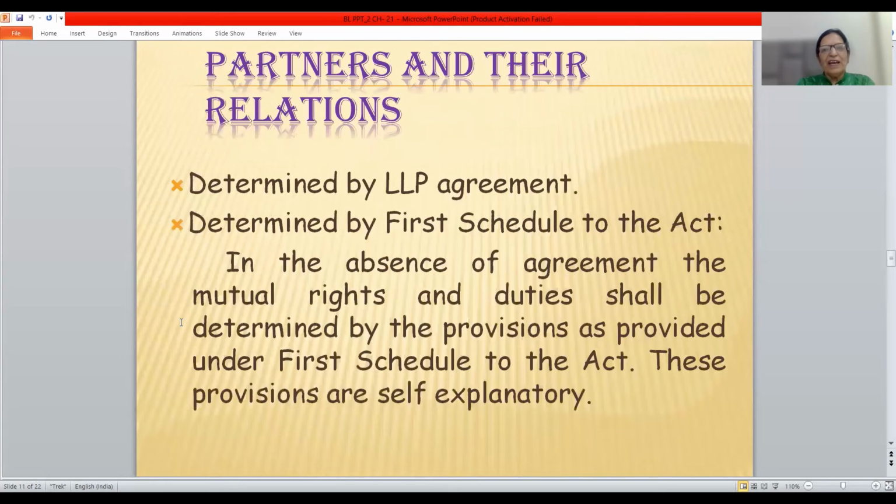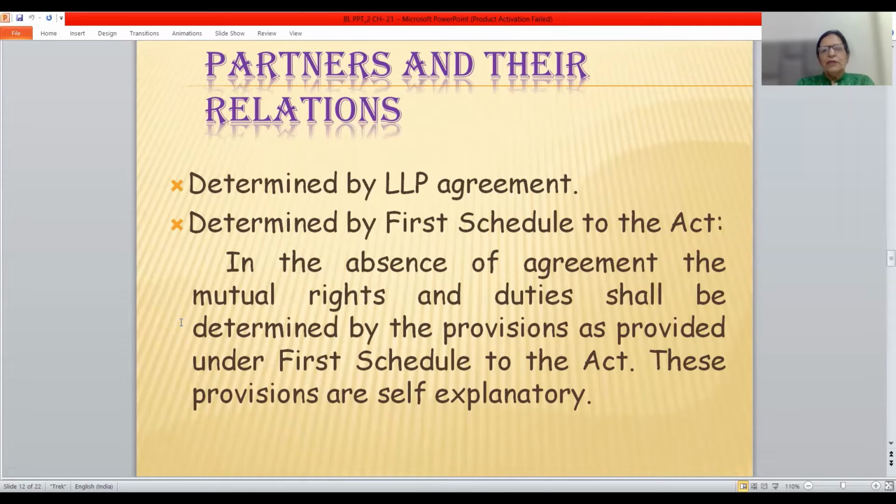Now moving ahead, the next heading is partners and their relations. How are partners and their relations determined? Partners and their relations are determined in two ways. First, they are determined by the LLP agreement, and second, they are determined by the first schedule to the Act.